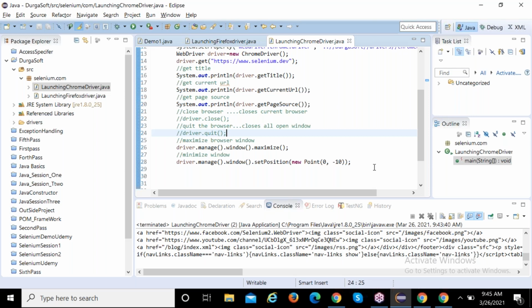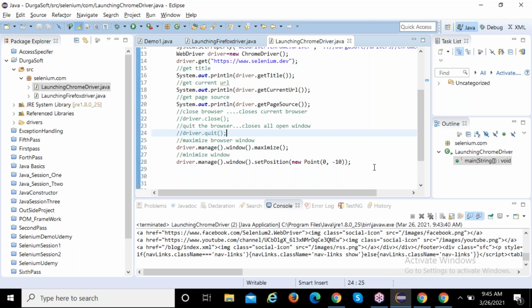We generally use commands like get title, get page view source, and get current URL, and we mostly use close and quit. Every time we maximize the window, like driver.manage.window.maximize. You need to tell it like that. That is the way you need to answer in the interview.